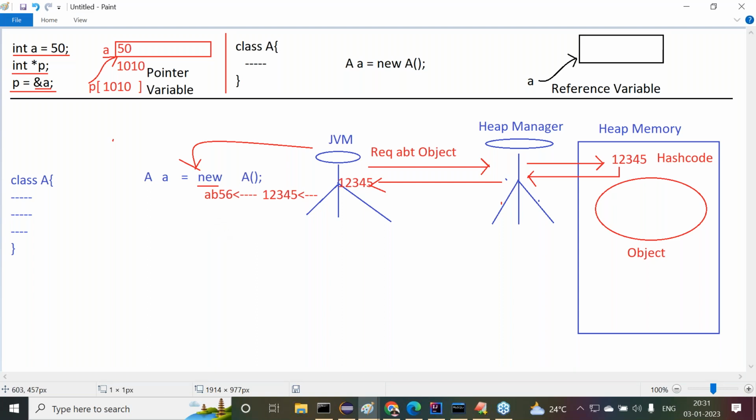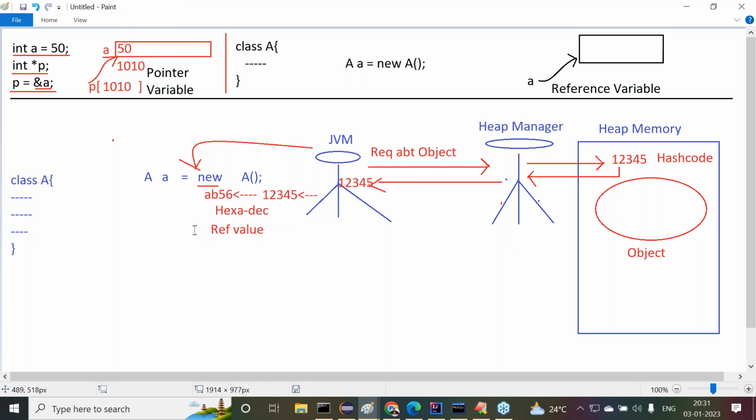So now this is the hexadecimal form. Hexadecimal form of hash code. The hexadecimal form of hash code is called the reference value of the object.